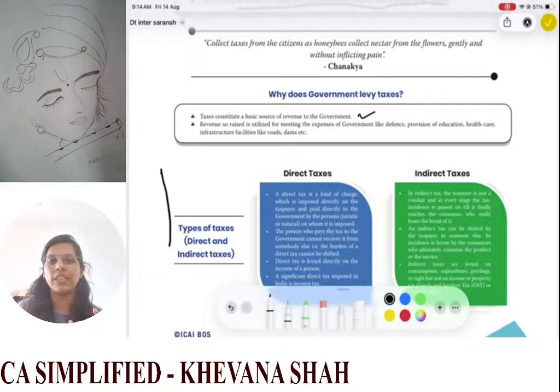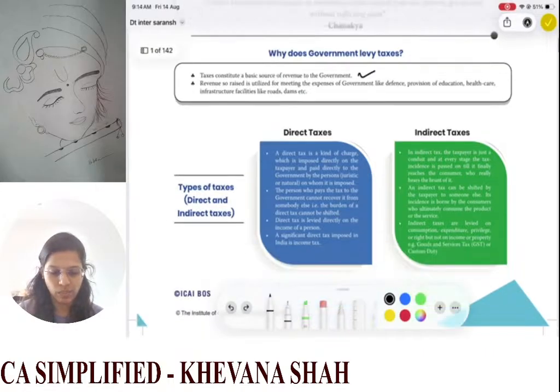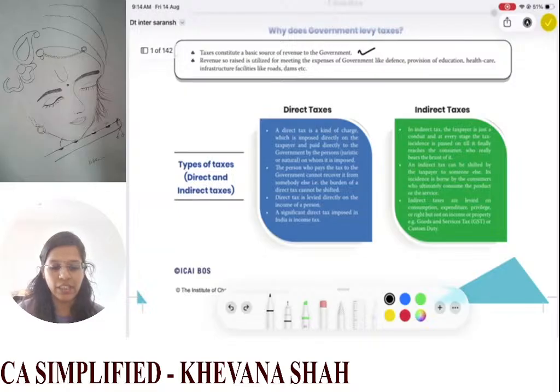Whosoever is earning the income, that same person will be paying the taxes. Those are your direct taxes. Direct tax is levied directly on the income of the person. Whatever is the income of the person, directly on that you are levying the taxes. A significant direct tax imposed in India is income tax. So the example of direct tax in India is your income tax.